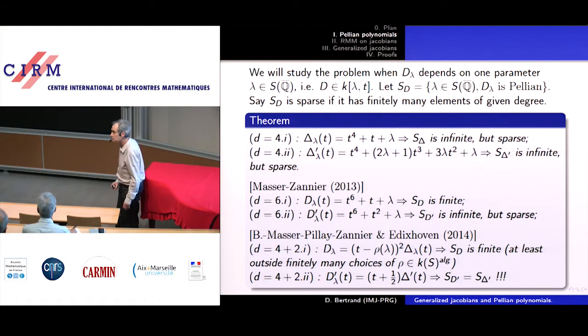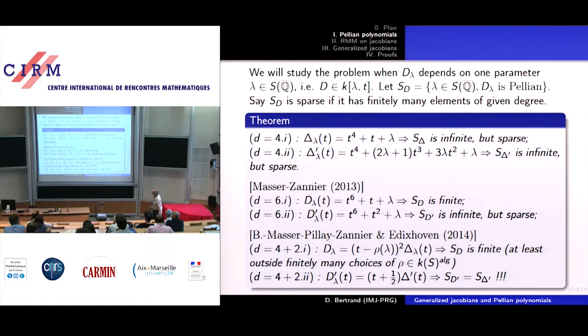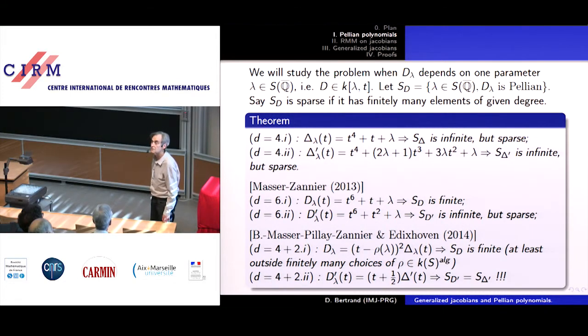But now I can explain why I distinguish between the two. Because as we will see, the second one, delta dash, if you look at the elliptic curve V squared equals delta dash of T for any given lambda, this curve has complex multiplication by i. So it means it is isoconstant. If you compute the j invariant, it is constant.